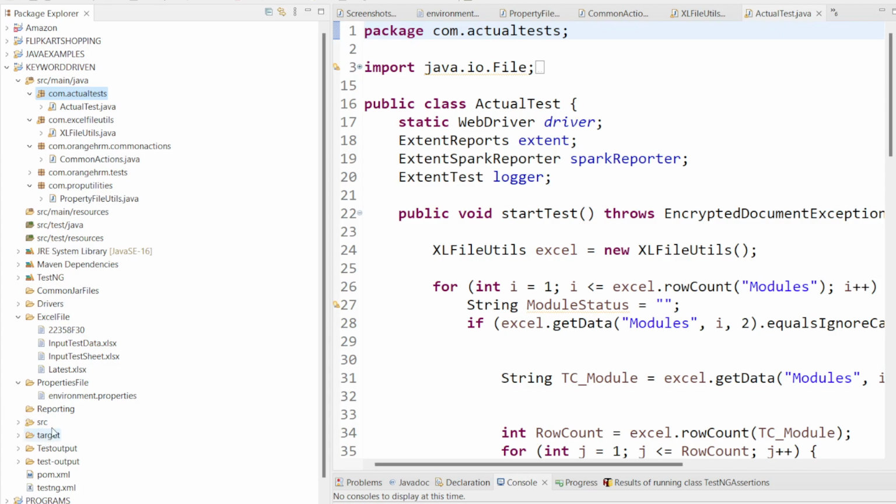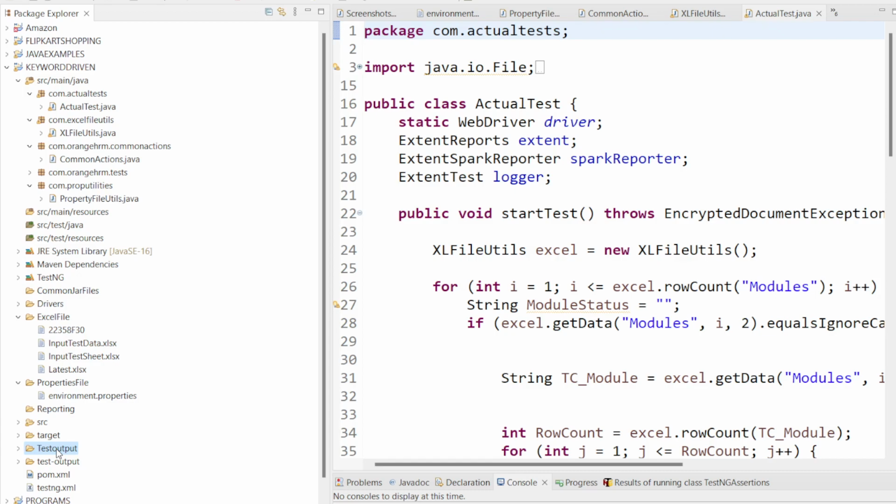For that I created one folder here that is called the test output folder. Inside this test output folder, after each and every test case execution, I am going to store all my test results. That is the purpose of maintaining this test output folder here.